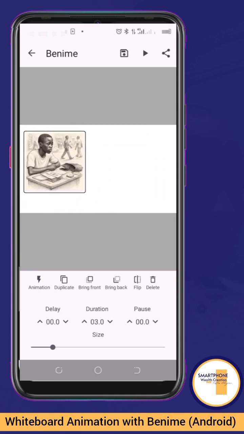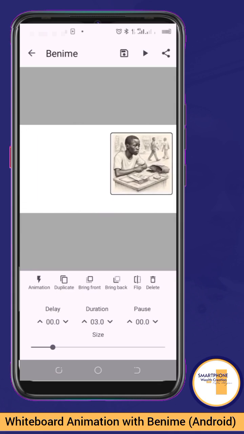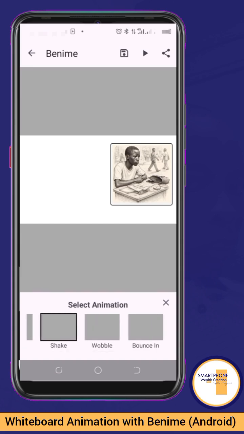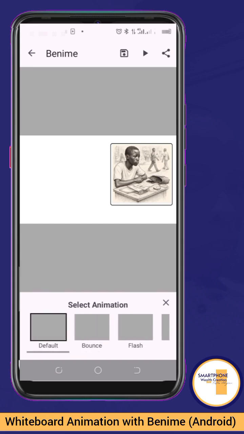Place it around wherever you want to place it. Then if you want to animate it, right here, you can do that. Let's say I'm using the bounce, can you see that, or flash, I'm using pulse, I'm using shake. So if you need to animate it, you can do that, but let me take it back to default.